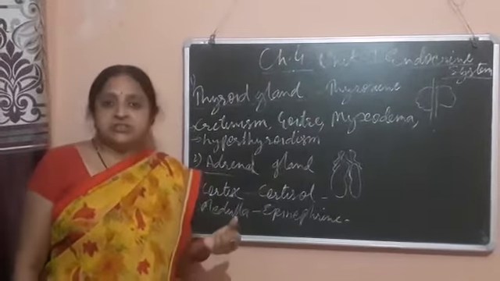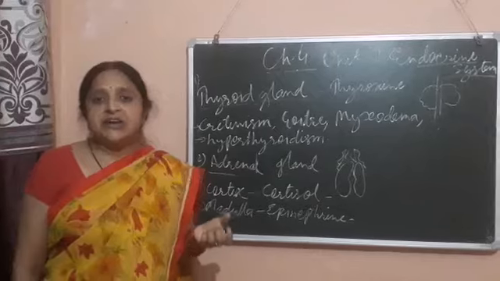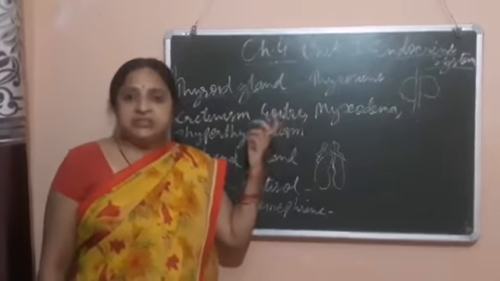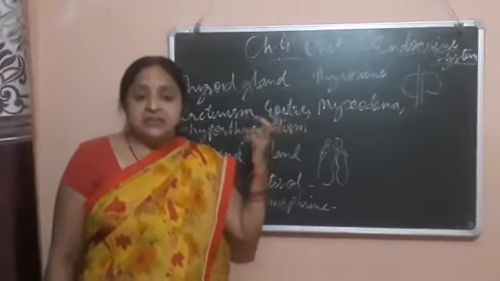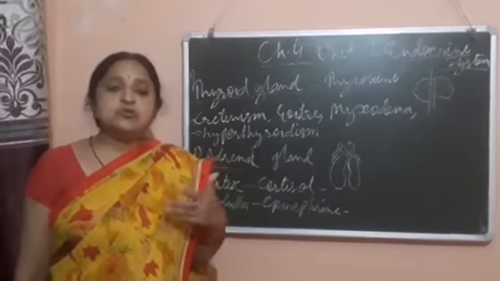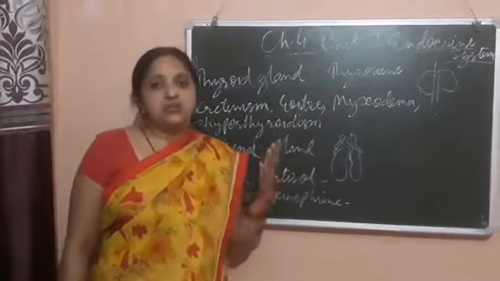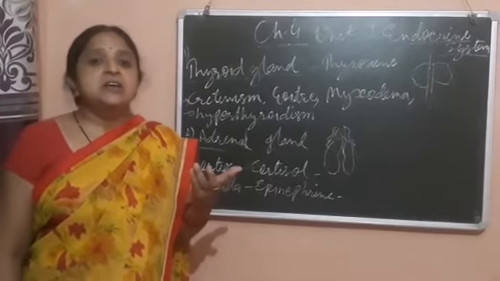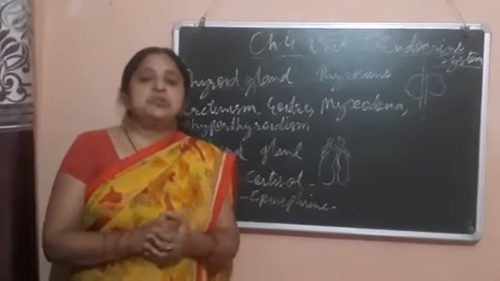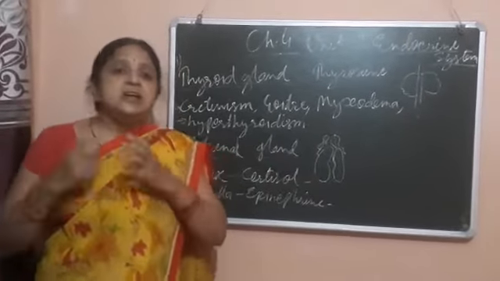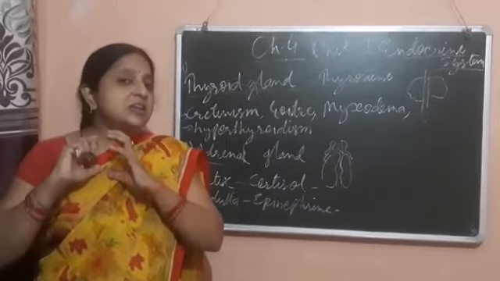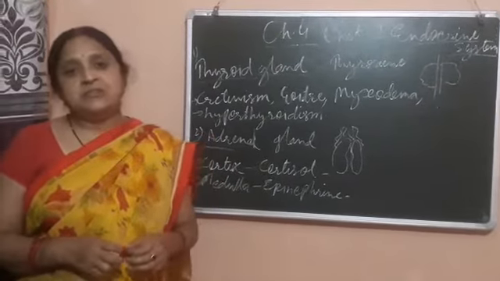Now next is goiter. Goiter, we all know, is an iodine deficiency disease, and goiter means low secretion of thyroxine due to a low amount of iodine in our blood. Due to the low amount of iodine in our blood, the thyroid gland swells, and the lumps are visible.